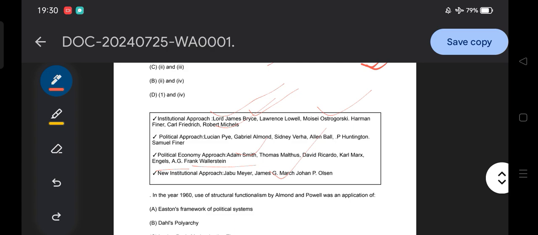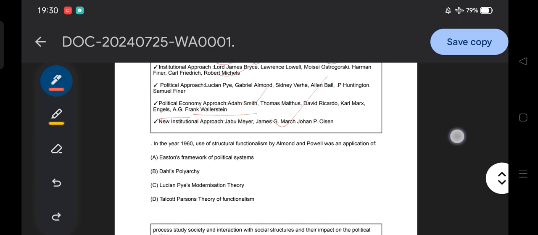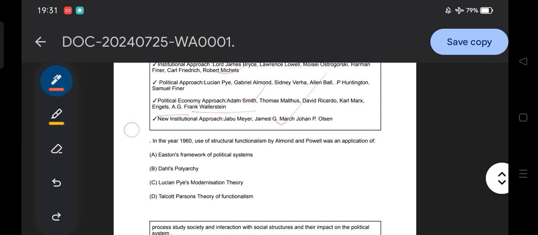Next, question number 72: in the year 1960, the use of structural functionalism by Almond and Powell was an application of what? Option A, Easton's framework of political systems.